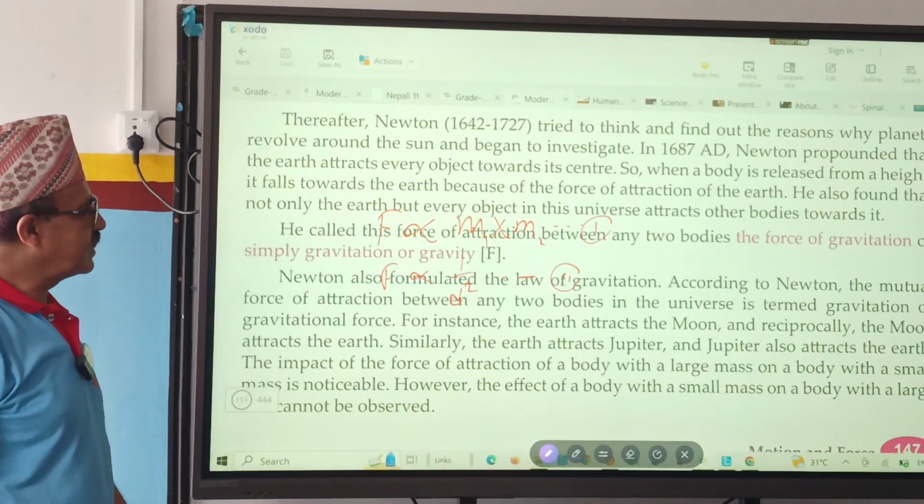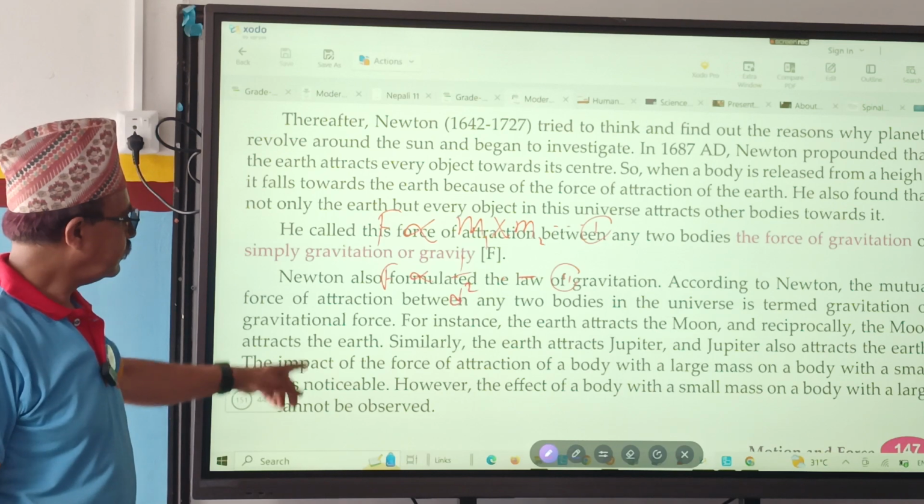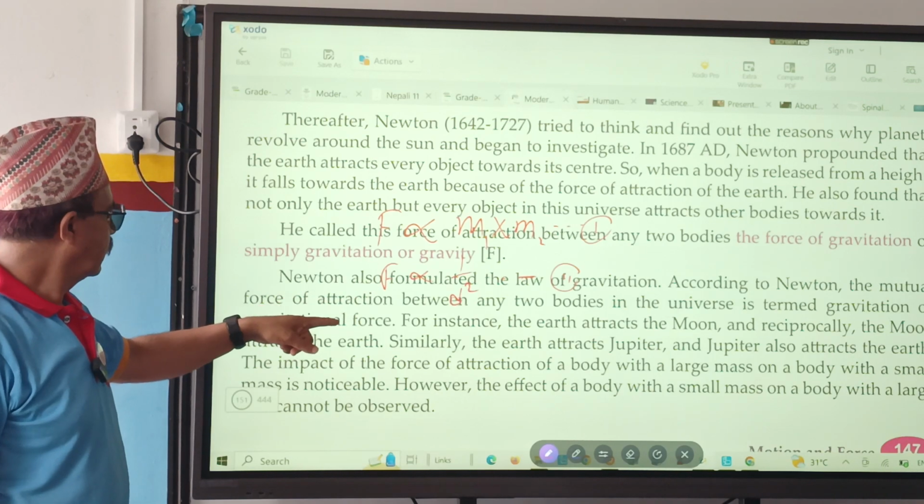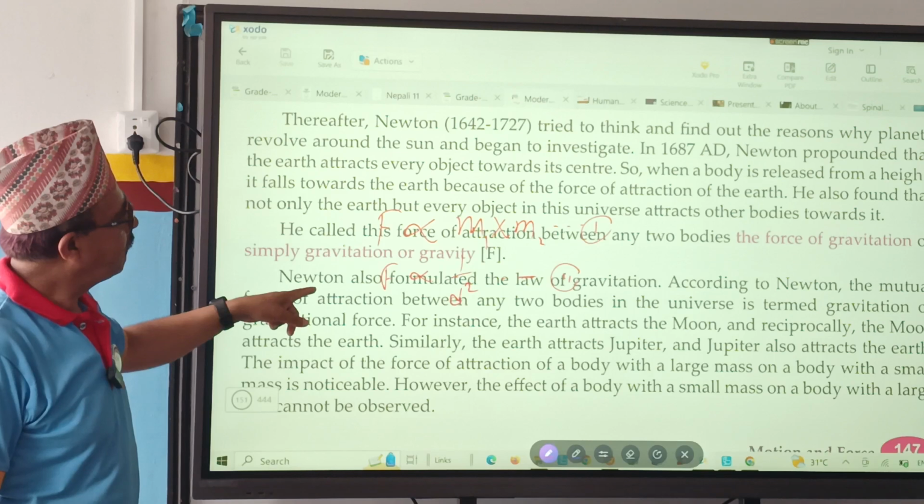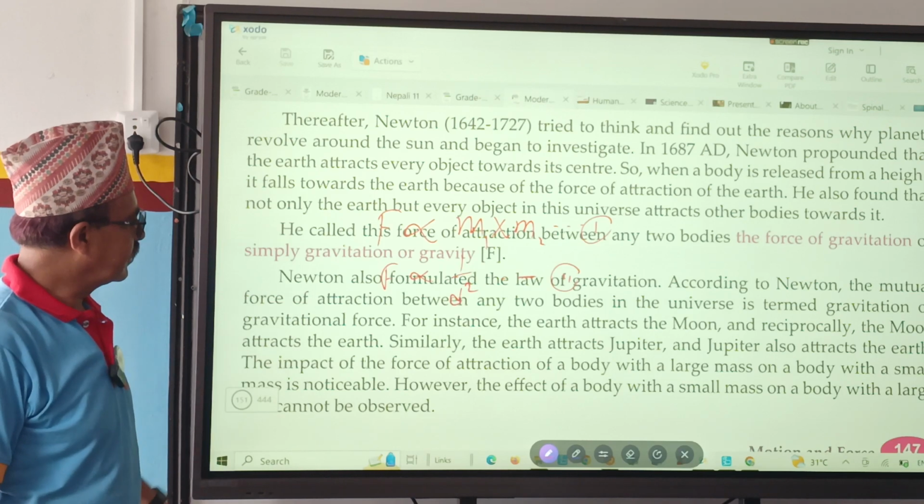Newton's law of gravitation states that... where is the statement? Is it here?